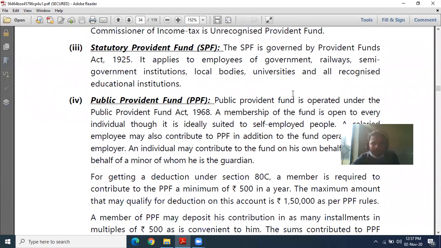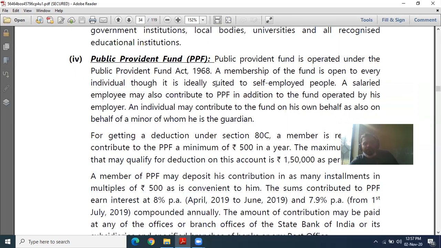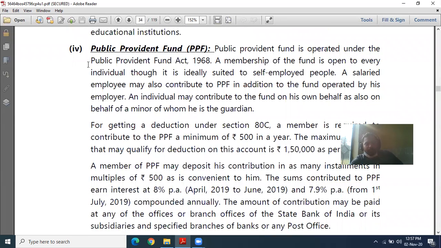And the third is statutory provident fund. The statutory provident fund is governed by the Provident Funds Act. It applies to employees of the government. It means this fund is applicable to government employees, railway, and semi-railway institutes. PPF is not operated under the Provident Funds Act but under the PPF Act 1968. Membership of the fund is open to every individual, though it is ideally suited to self-employed people.